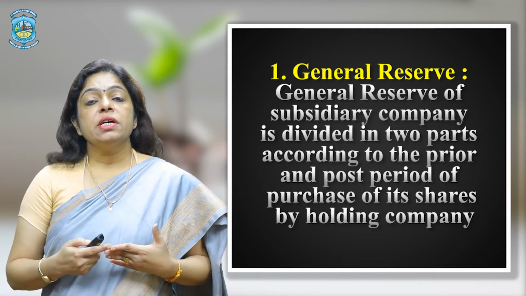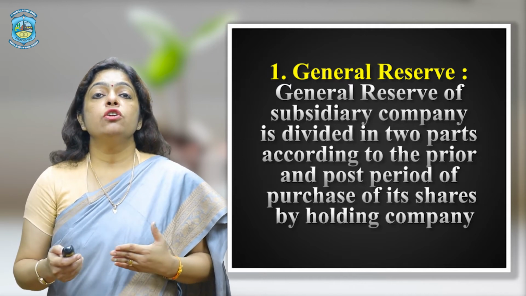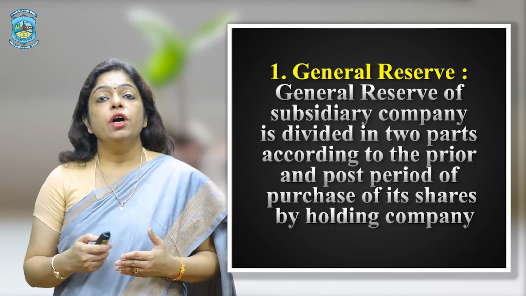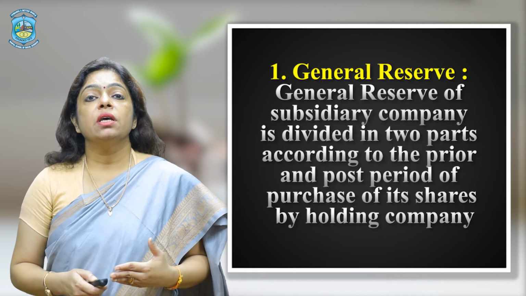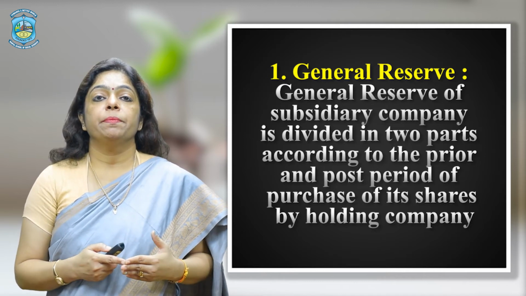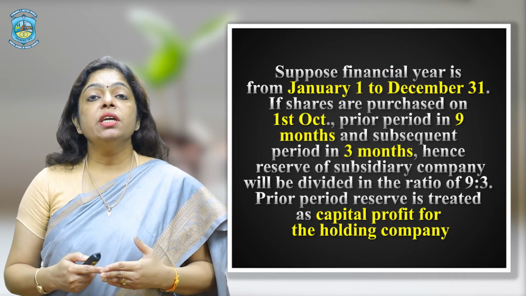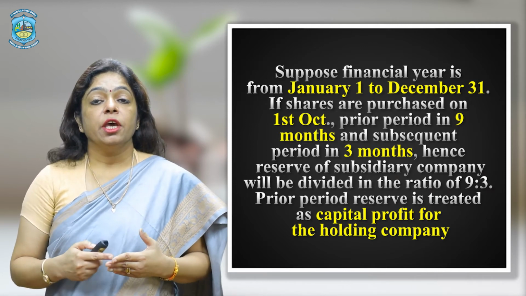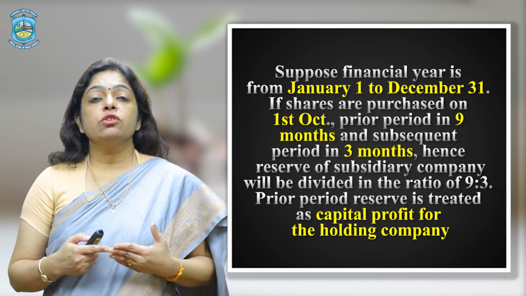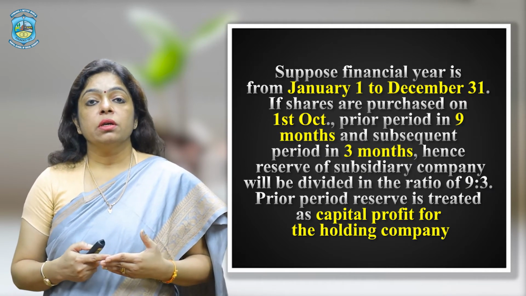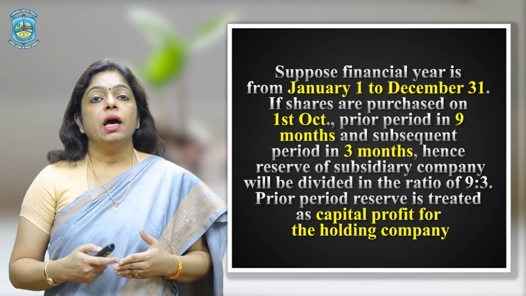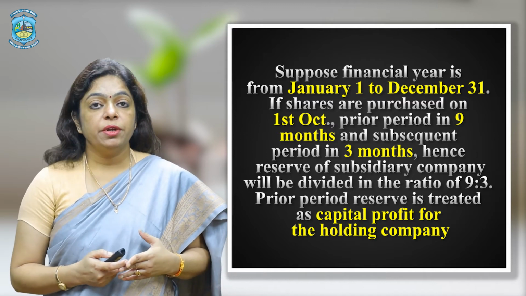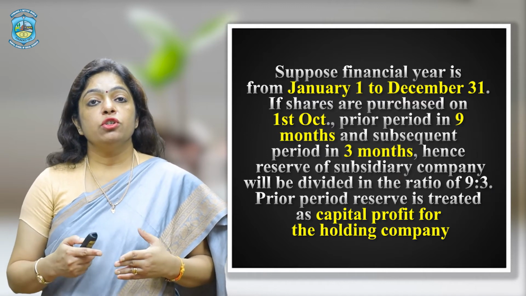The general reserve of the subsidiary company is divided in two parts according to the prior and post period of purchase of its shares by the holding company. Suppose the financial year is from 1st January to 31st December. If shares are purchased on 1st October, the prior period is 9 months and the subsequent period is 3 months. So, the reserve of the subsidiary company will be divided in the ratio of 9:3.